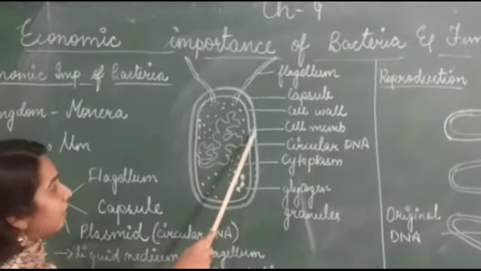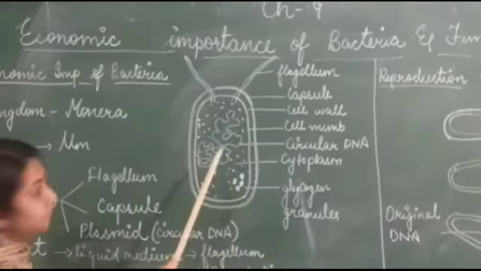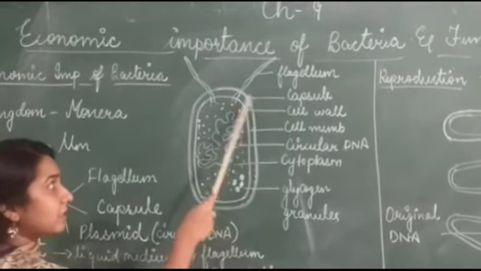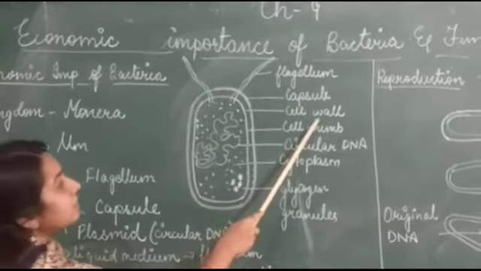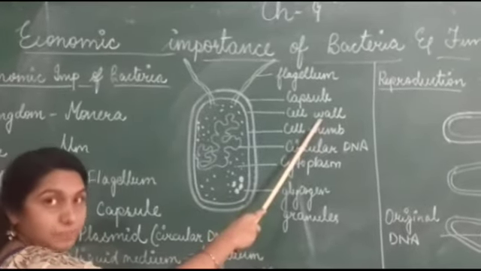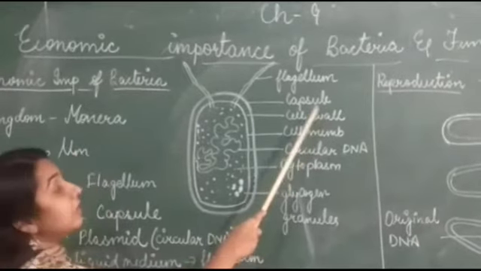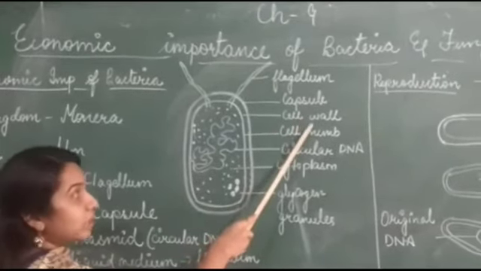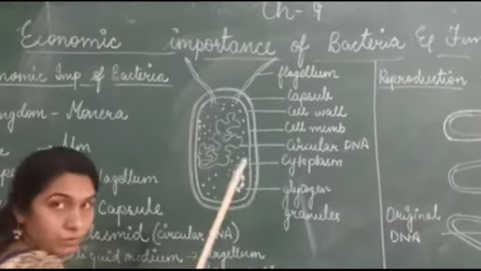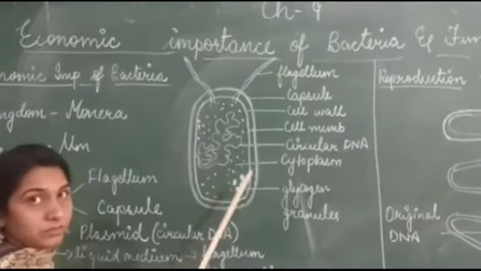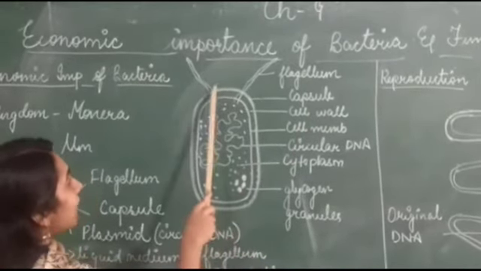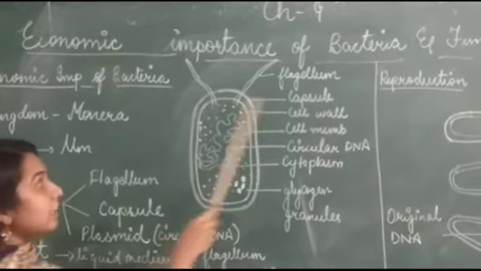Next, another structure you have here is the cell membrane, the covering of the cell. The cell membrane is also covered by another structure that provides it a rigid structure, that is the cell wall. Here, the cell wall in bacteria is made up of a substance called peptidoglycan. You have earlier studied cell wall only in case of plants. In plants, the cell wall is made up of cellulose, whereas in bacteria, mark the difference, this cell wall is made up of peptidoglycan.